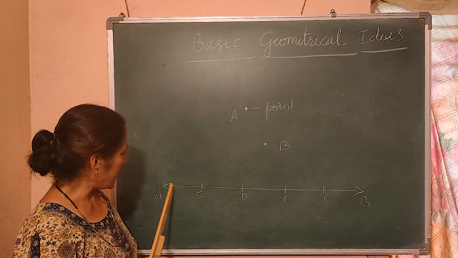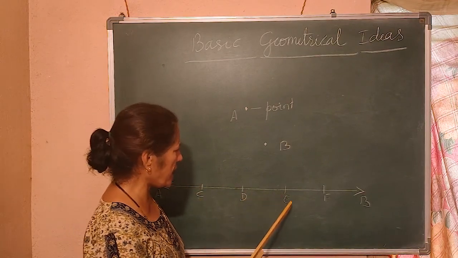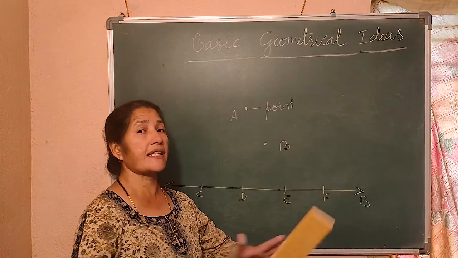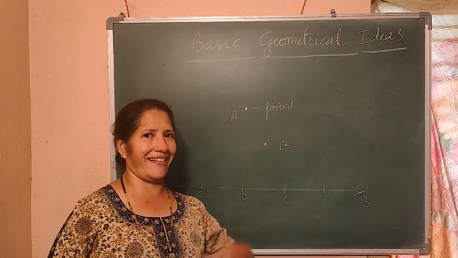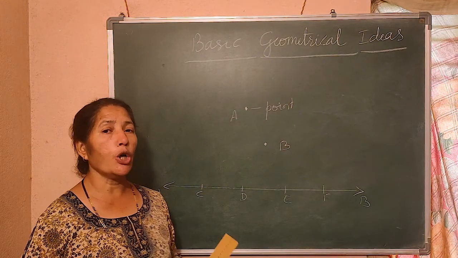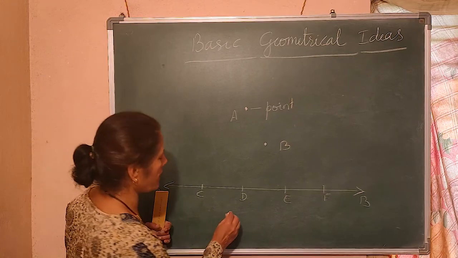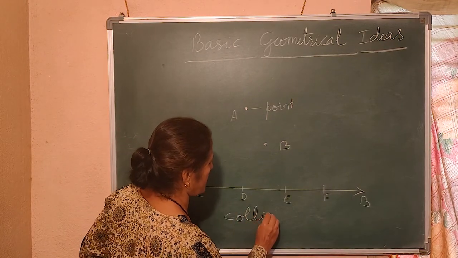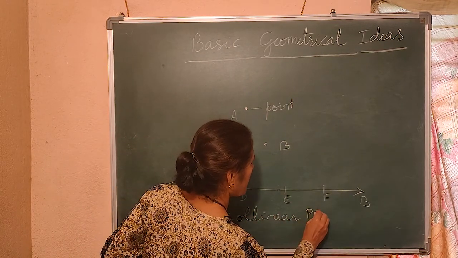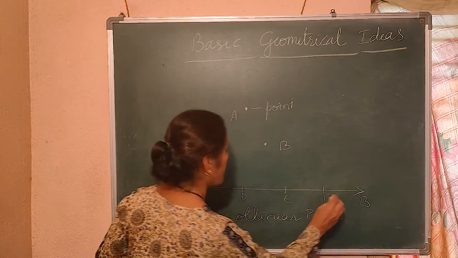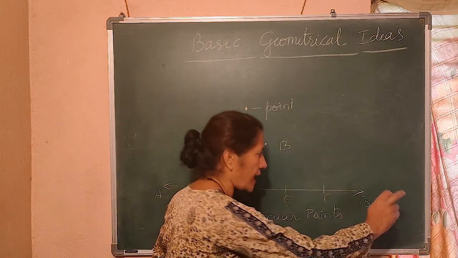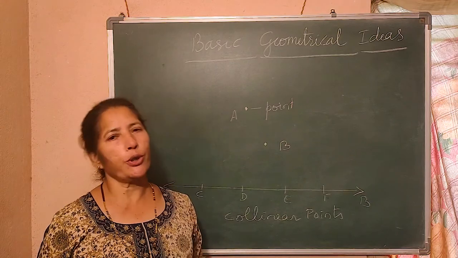But C, D, E, F, all these lie on the same line. That is why they are called collinear points. What points? Collinear points. You understand? What is the meaning of collinear points? The points on the same straight line are called collinear points.